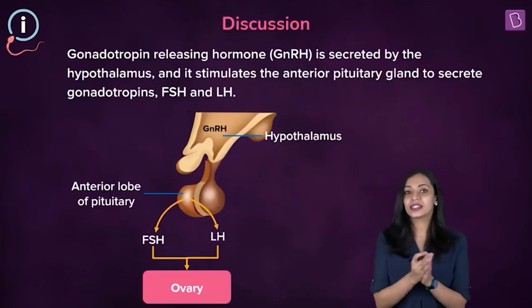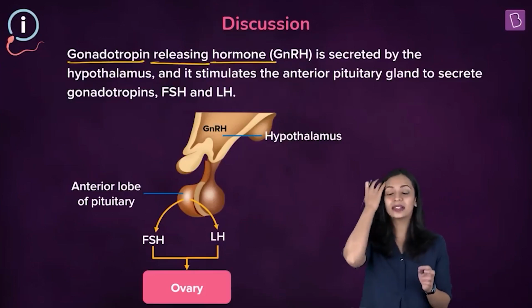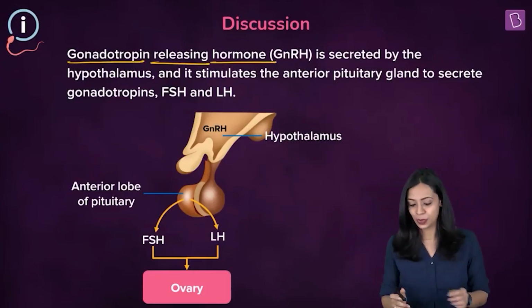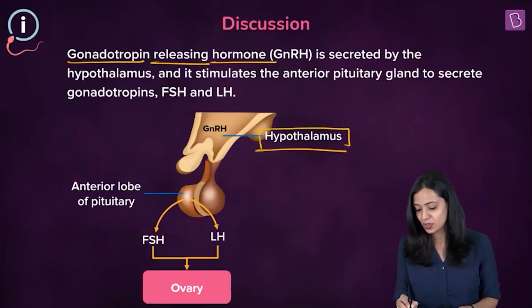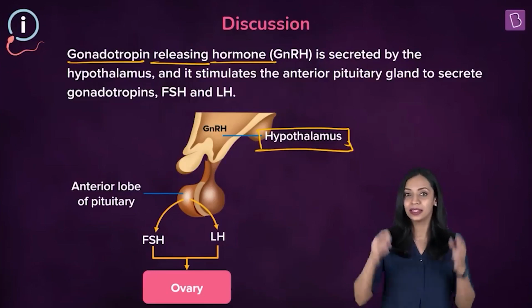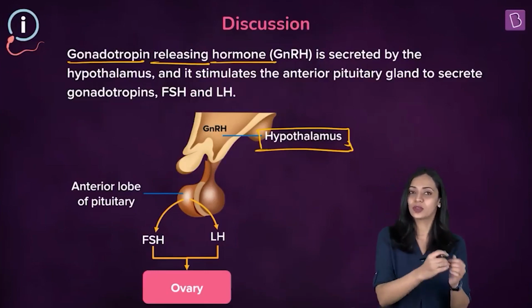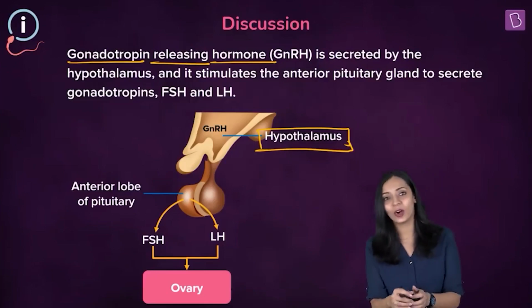So here GnRH stands for gonadotropin releasing hormone. Now it is a type of releasing hormone that is produced by the hypothalamus. Okay, so hypothalamus is an endocrine gland. It is located in the forebrain region. So hypothalamus produces this hormone that is known as gonadotropin releasing hormone.